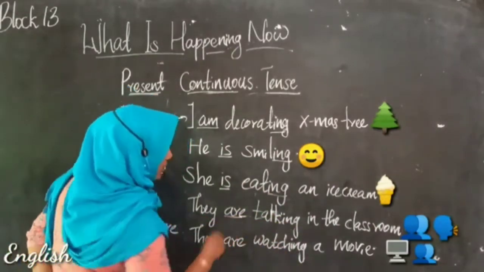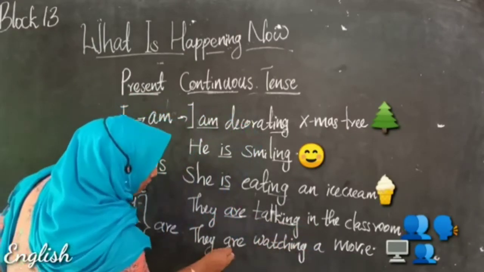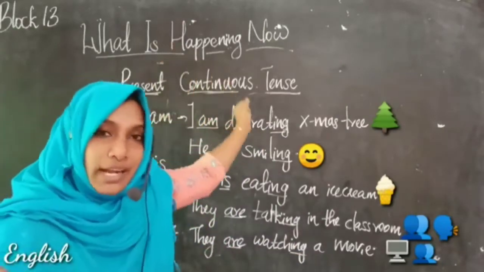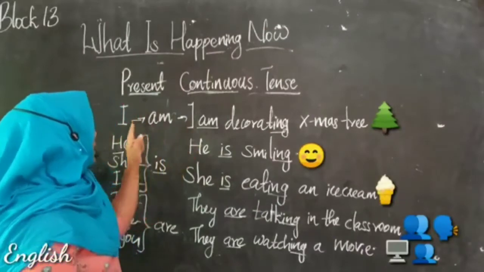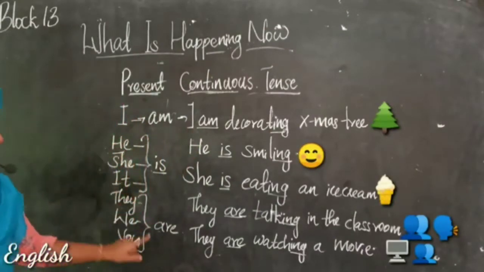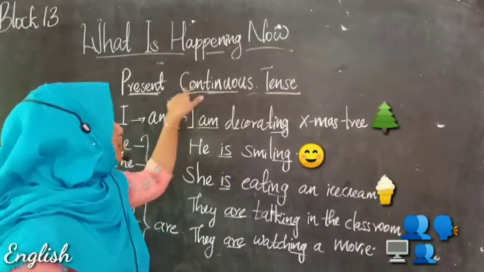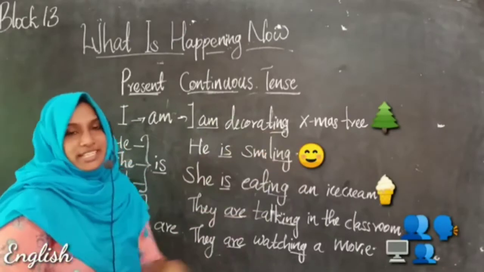So here we have used are with ing. So this way we can make so many simple sentences with the help of is, am, are with this present continuous form, with this present continuous word, which ends with ing.